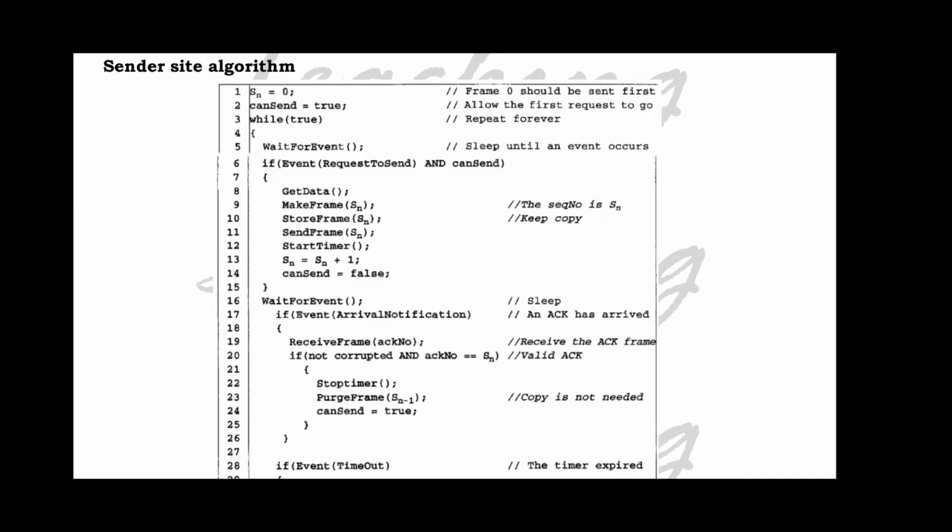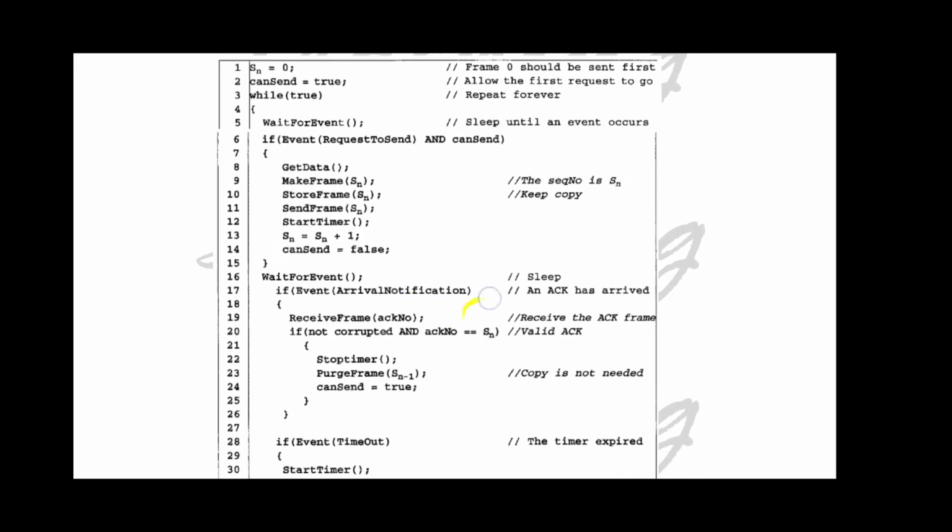If it is true, it will start sending the frame. If the event requests to send and can send is true, it will get the data, make frame, store frame, send frame, and start the timer, and Sn will be Sn plus 1. It changes to S1, and can send is false, because it needs to wait for the acknowledgement from the receiver side. It is waiting for another event, and an arrival notification will come. That means the acknowledgement has been received, and it receives the frame acknowledgement number.